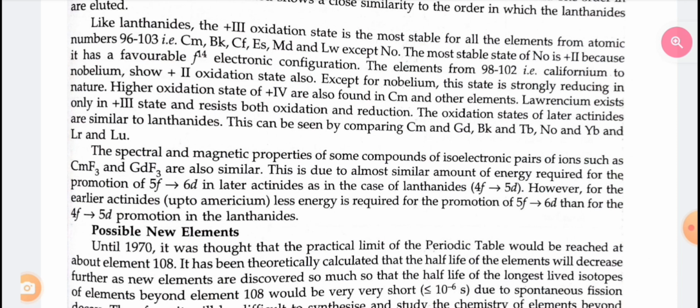This is due to the almost similar amount of energy required for the promotion of 5f to 6d in later actinides as in the case of lanthanides, 4f to 5d. However, for the earlier actinides up to americium, less energy is required for the promotion of 5f to 6d than for the 4f to 5d promotion in the lanthanoids.